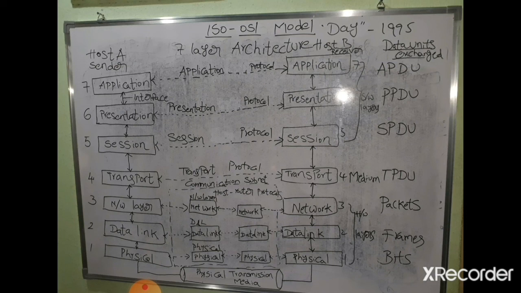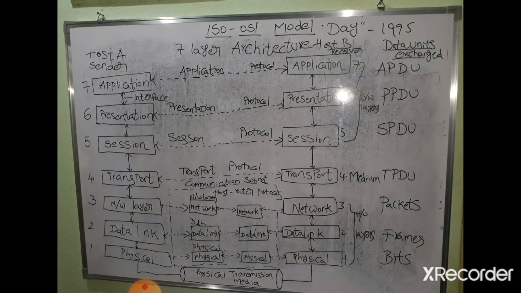Next, the second one is the interface. An interface is nothing but a medium from one layer to another layer. Using the interface, one layer can transmit the data to the other layer. The third one is the service.